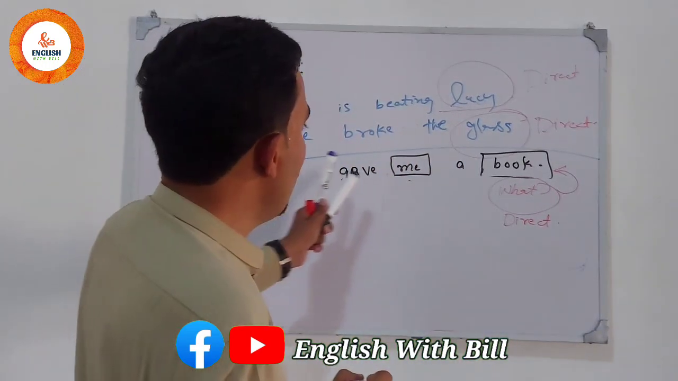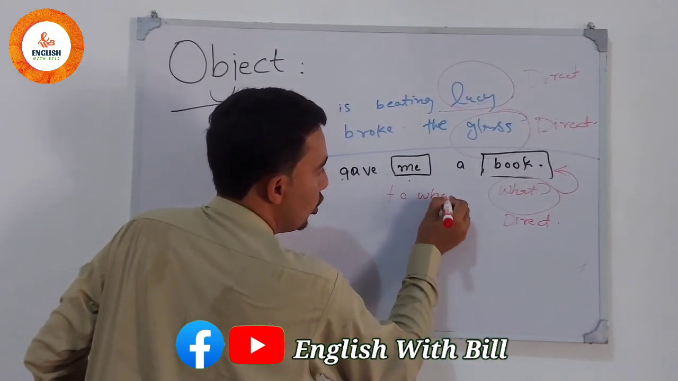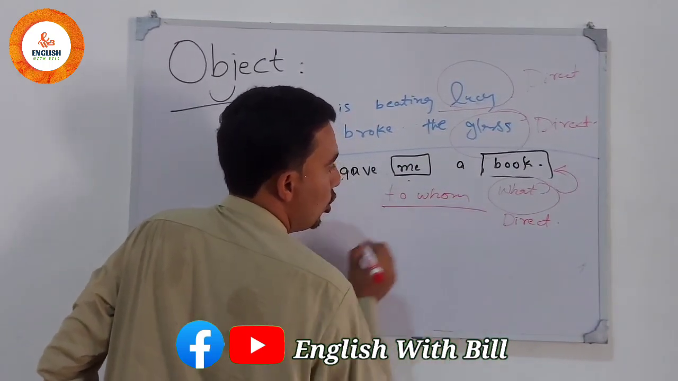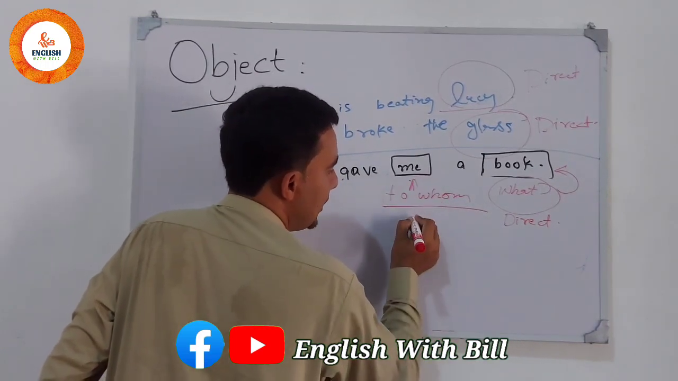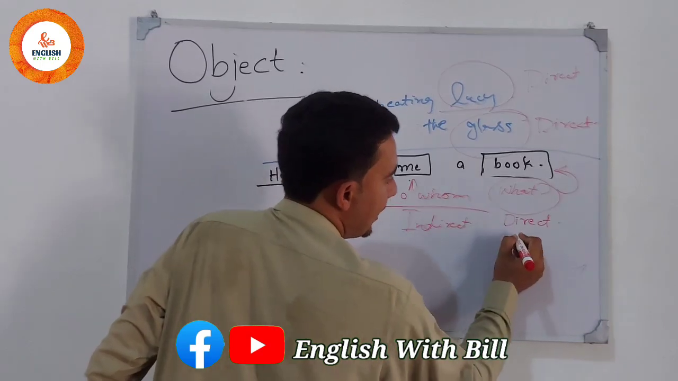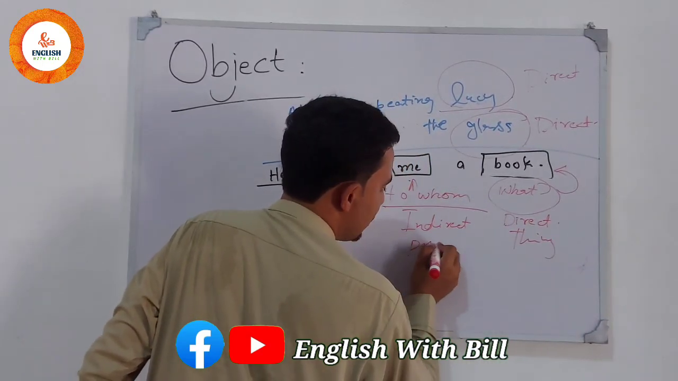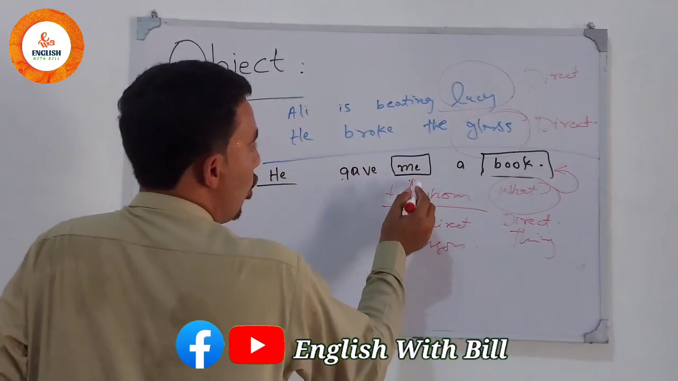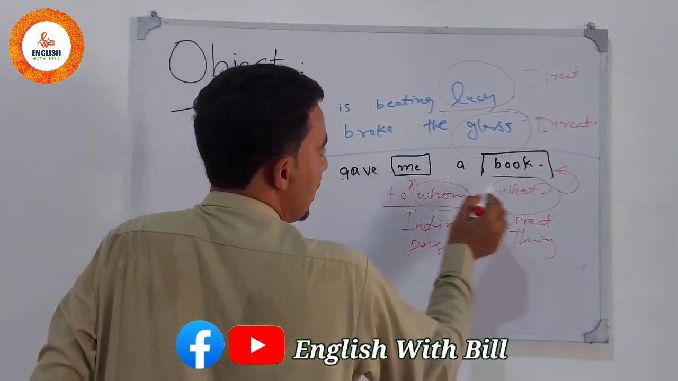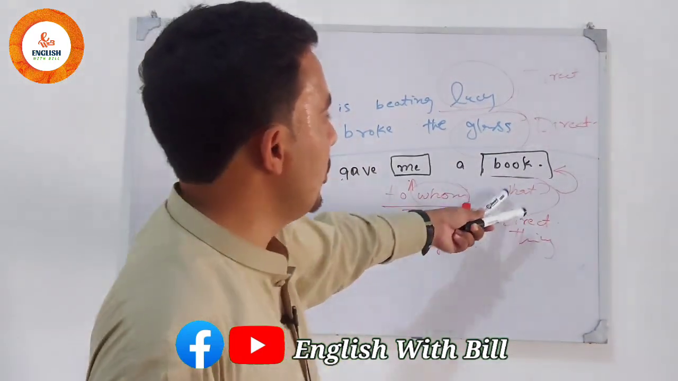And he gave to whom? He gave to whom a book? To whom? To me. So it is the indirect object. In another sense, the book is a thing while me is a person. So whom is the question whose answer is me, and what is the question whose answer is book.